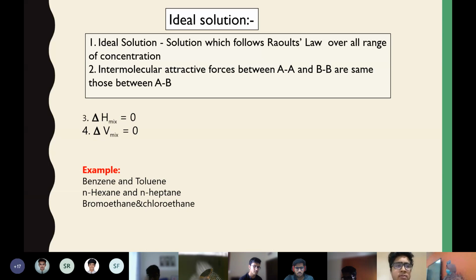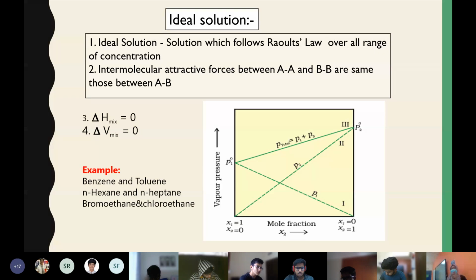So as we said, the classification into ideal solution and non-ideal solution is done based on Raoult's law. Just like the ideal gas equation for gaseous substances, for a solution, based on Raoult's law, we can classify it as ideal or non-ideal. Any solution which follows Raoult's law over the entire range of concentration will be termed an ideal solution. And here the interaction between the particles AA, BB is the same as that between AB.